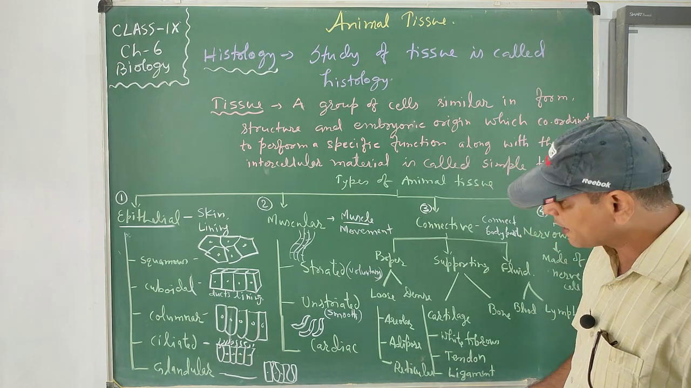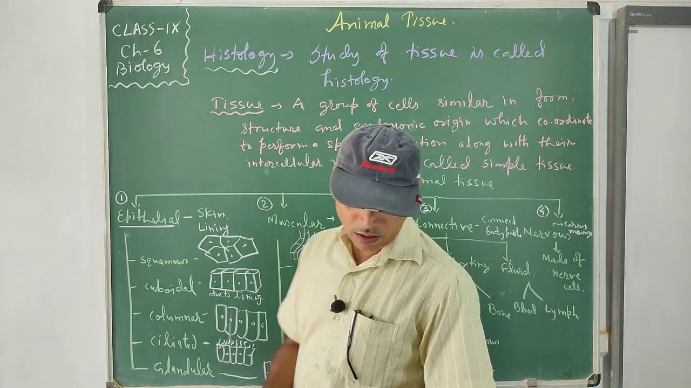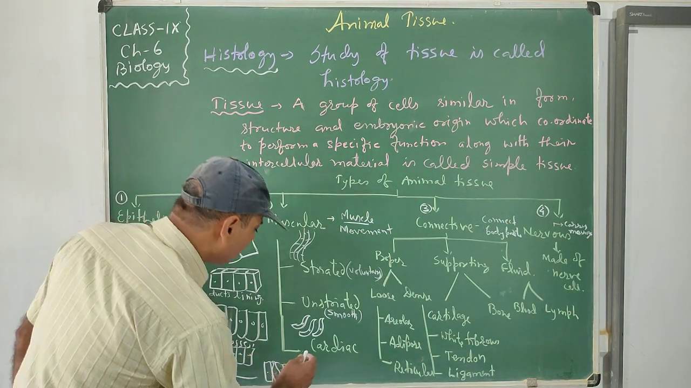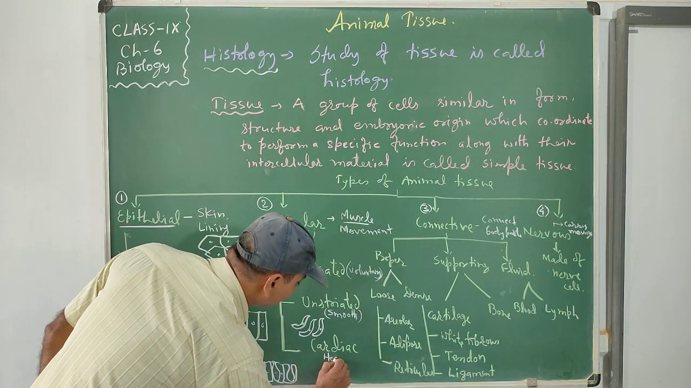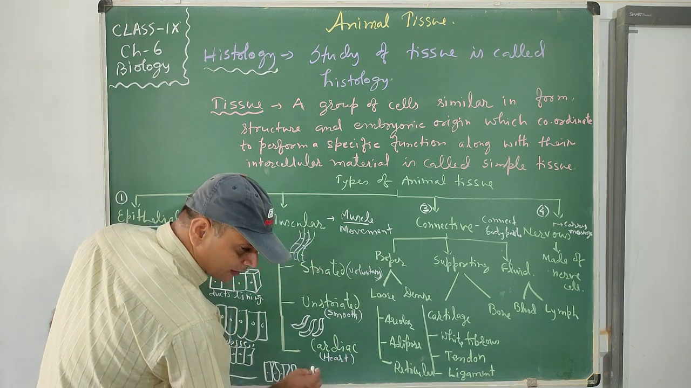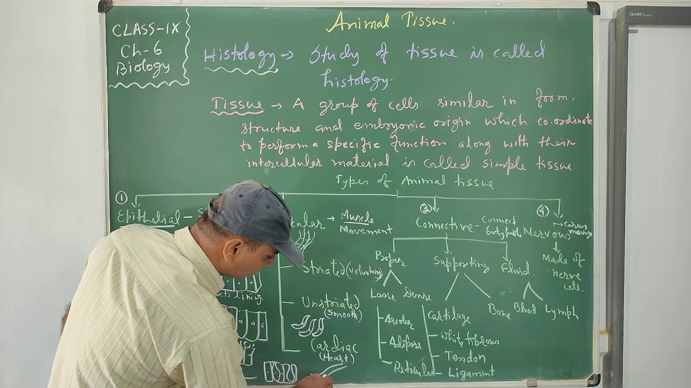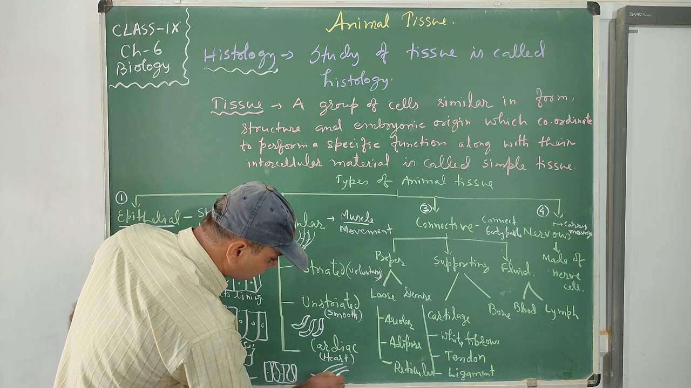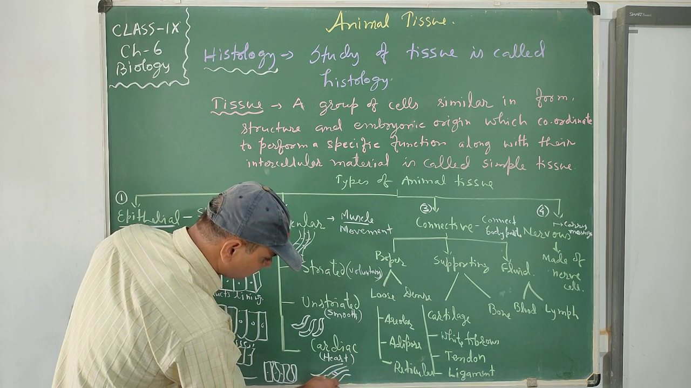Now the cardiac muscles, also called heart muscles. What are heart muscles? They make up the heart only. Heart muscle is also branched. So they are branched.